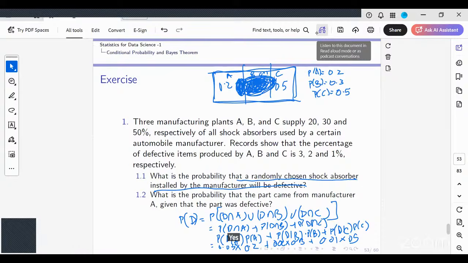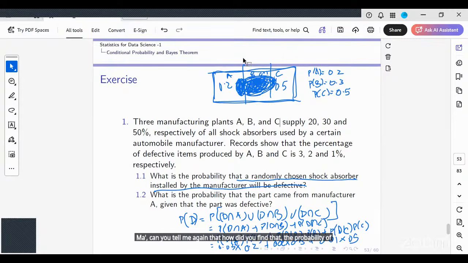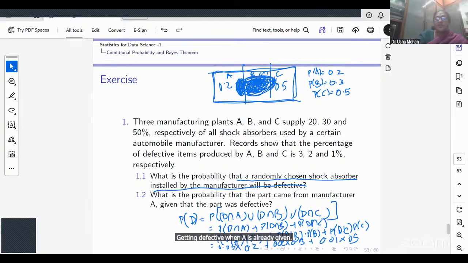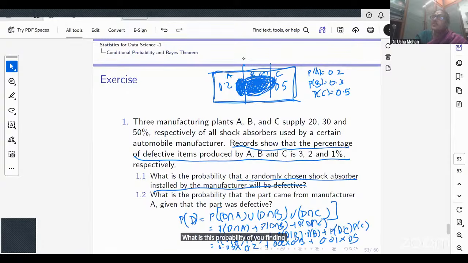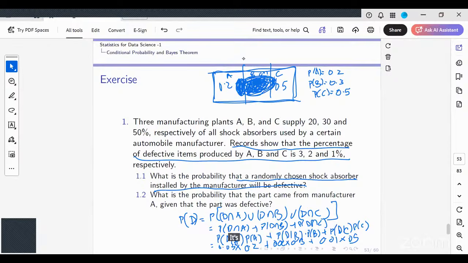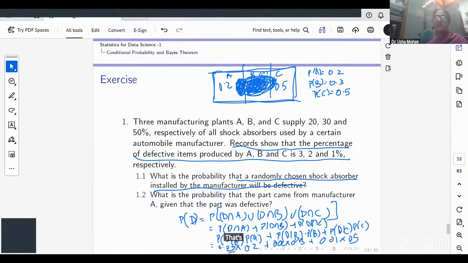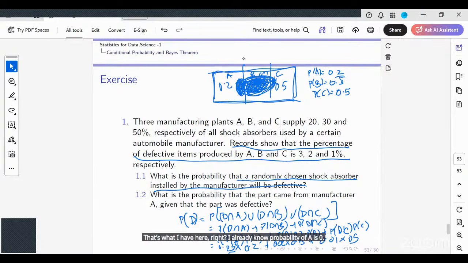Ma'am, can you tell me again how you found the probability of getting defective when A is already given? Read this: records show that the percentage of defective items produced by A is 3%. What is this? The probability of finding a defective given it is from A. It's 3; we divide by 100, so 0.03. That's what I have here, right? I already know the probability of A is 0.2. Is that clear?